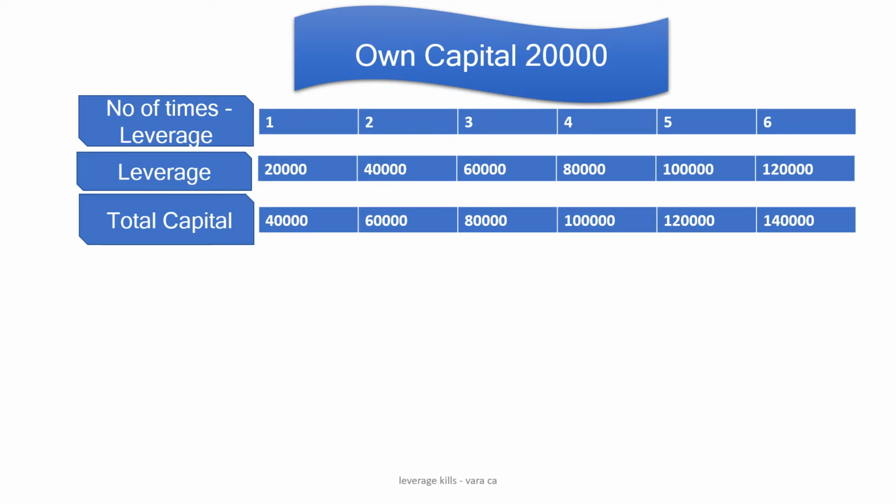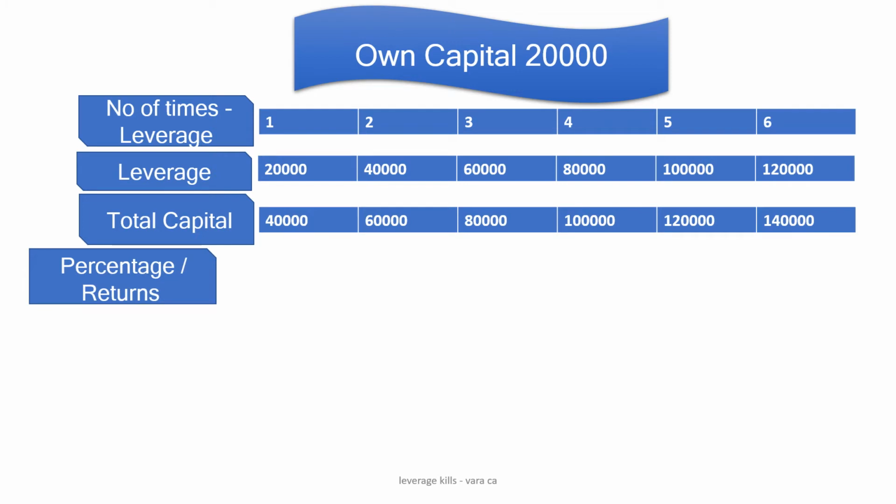Total capital would be 60,000. At 3 times, it is 20,000 plus 60,000, 80,000. At 4 times, it is 100,000 or 1 lakh. At 5 times, it is 120,000 or 1 lakh 20,000. At 6 times, it is 140,000 or 1 lakh 40,000.